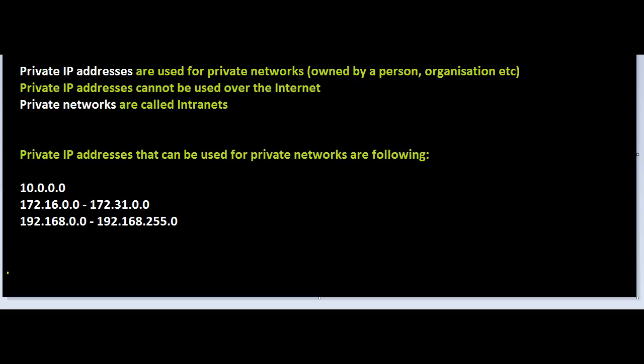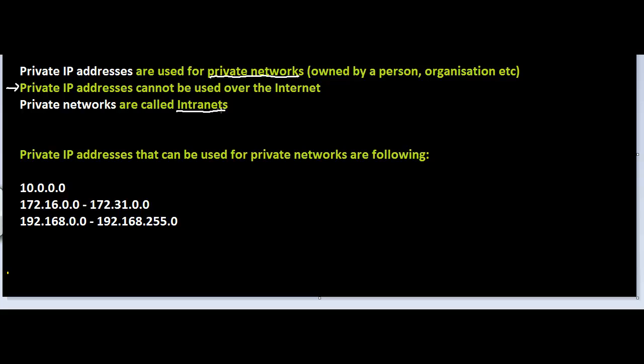Private IP addresses are for private networks, and private IP addresses cannot be used over the internet, which basically means if you want to download a web page from the internet, or you want to send a message to somebody on the internet using an instant messaging application, then that is not possible if you have a private IP address. So private IP addresses basically cannot be used over the internet, and private IP addresses are used for private networks, and private networks are called intranets.